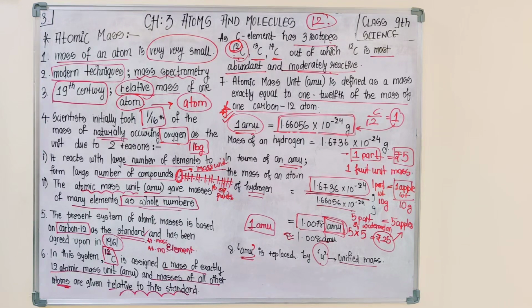When we divided the original mass of hydrogen by 1 AMU, we got the mass of hydrogen in terms of AMU. So this is how you can calculate the atomic weight or atomic mass unit. Okay, so now we proceed to the next topic, that is molecules.